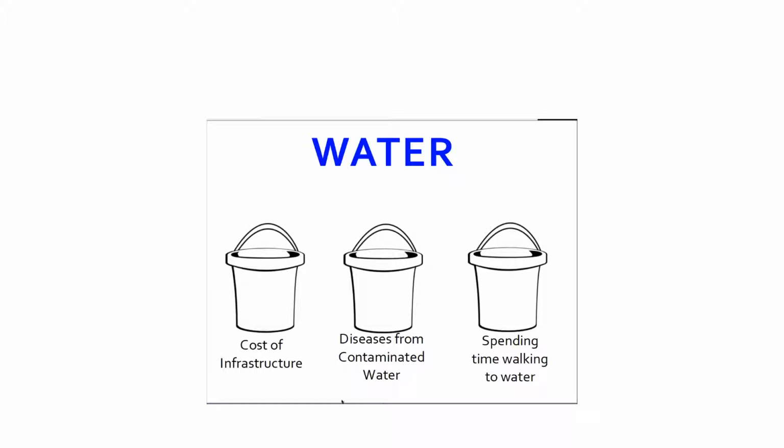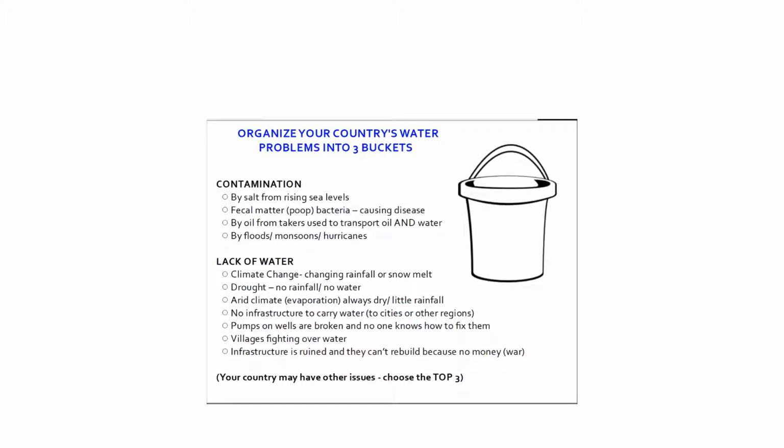So what I would like for you to do right now is to take some time and organize your country's water problems into 3 buckets. You're going to do this all together with your group. Here are some examples. Contamination. Maybe your problems are contamination, like by salt from rising sea levels or fecal matter, or by oil from tankers used to transport oil and water.